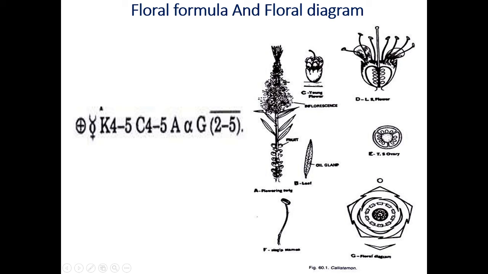This is the LS of flower. This is the young flower of bottle brush. Now this is the inflorescence of bottle brush. Spike inflorescence is there. There are small bracts present toward the base of each and every flower. Now this is the single stamen, and these are the oil glands present on the leaves. That's why they are aromatic. If you crush the leaves of Nilgiri plant, you will get some smell, an aromatic condition. This is the floral formula. This one is the floral diagram.